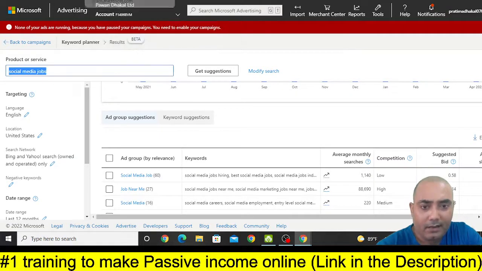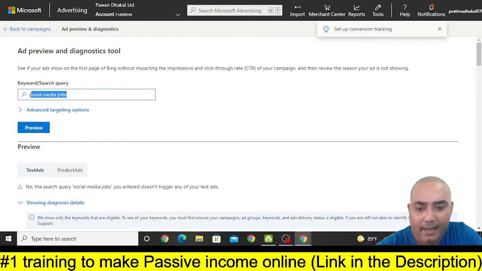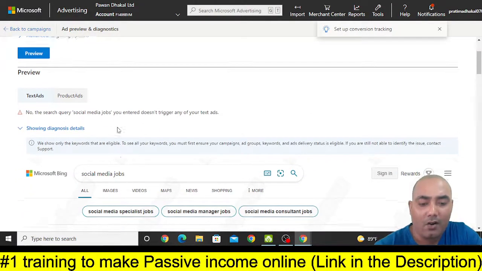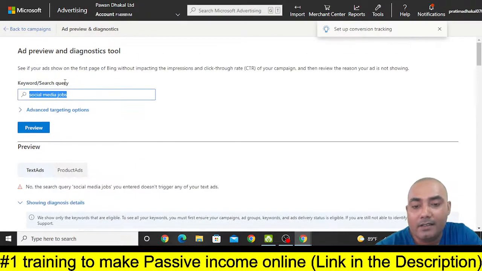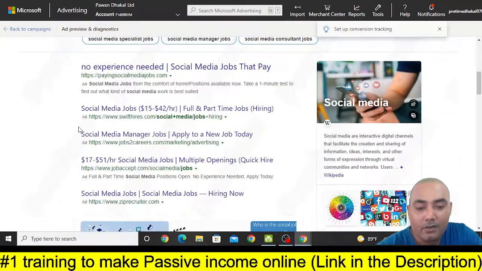Now if I do ad preview and diagnosis by typing social media jobs, and see what other people are running as ads, then you can see no experience needed, social media jobs that pay. So now I can clearly say that this is an affiliate offer, and you can also promote it by targeting a similar type of keyword. You can see no experience needed, social media jobs that pay, and it is saying paying social media jobs.